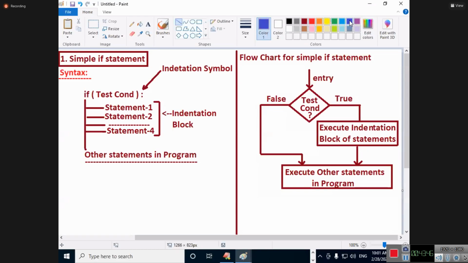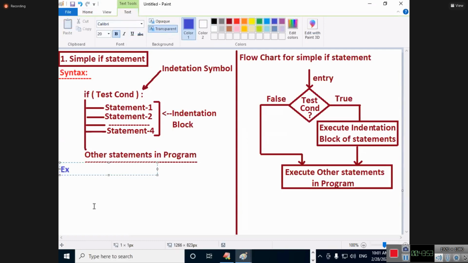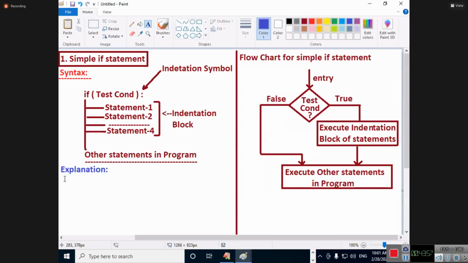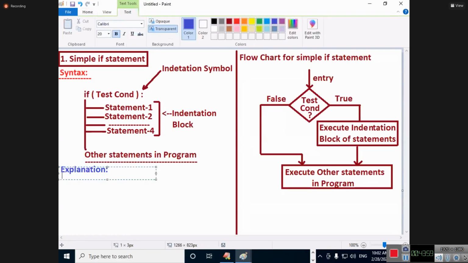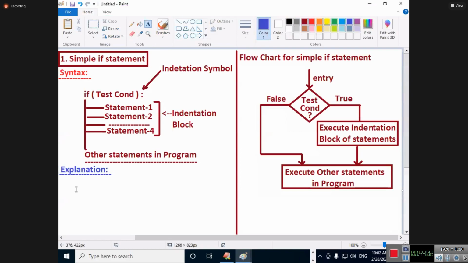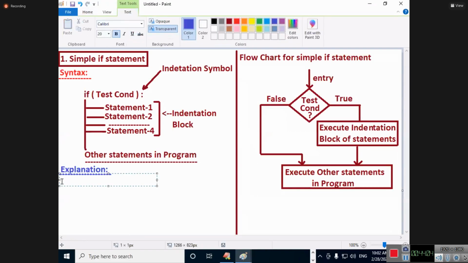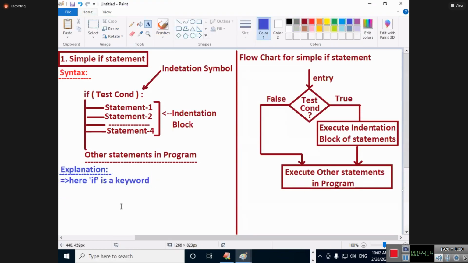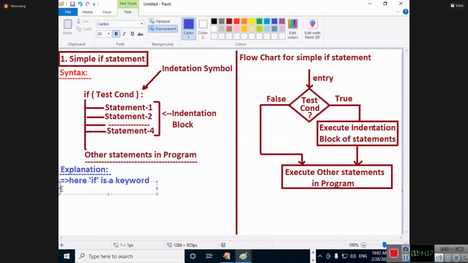I will write the concept also. Here I will give you the explanation. What is the explanation I am writing? Just watch it. First point I am writing: here, if is called what? If is a keyword. Okay. Very good.